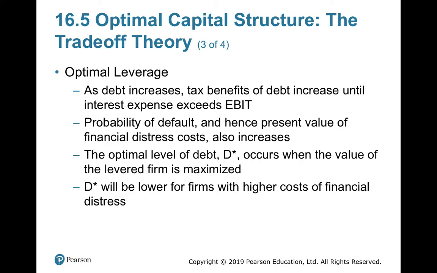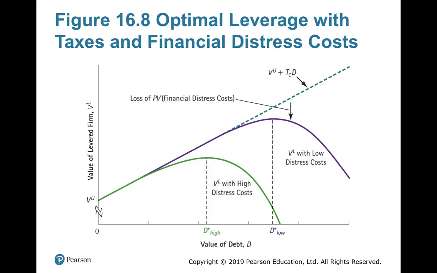The optimal level of debt, D star, occurs when the value of the levered firm is maximized. D star will be lower for firms with higher cost of financial distress. Therefore, in the hunger of reducing the WACC, if you go on increasing the debt, what will happen? Your financial distress cost will increase, and that will reduce the D star.